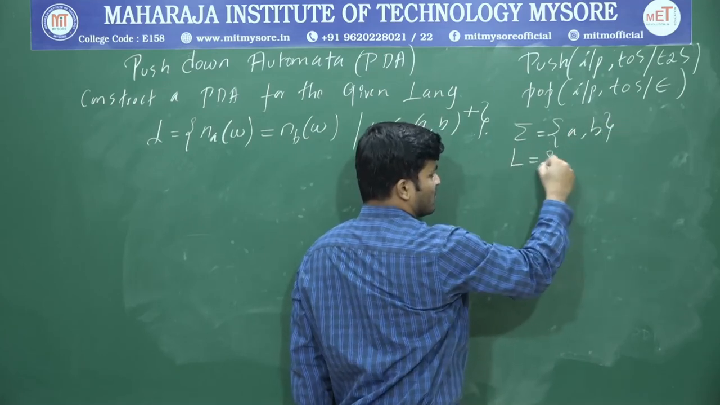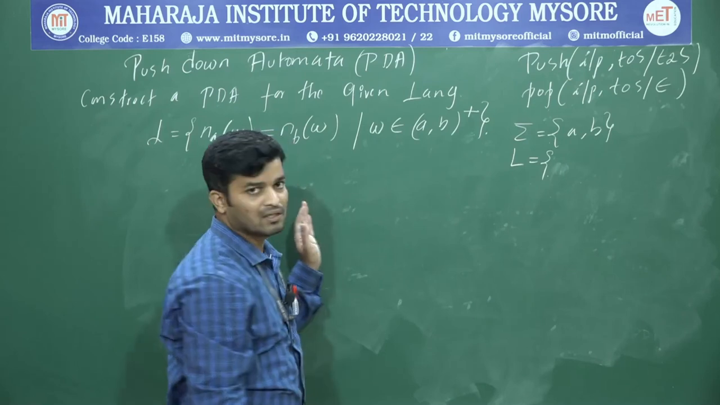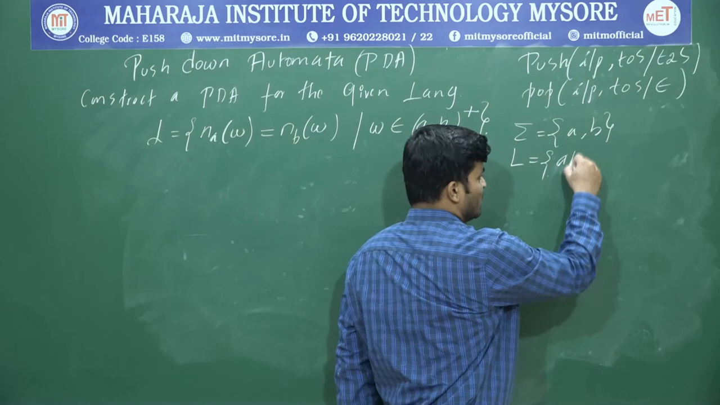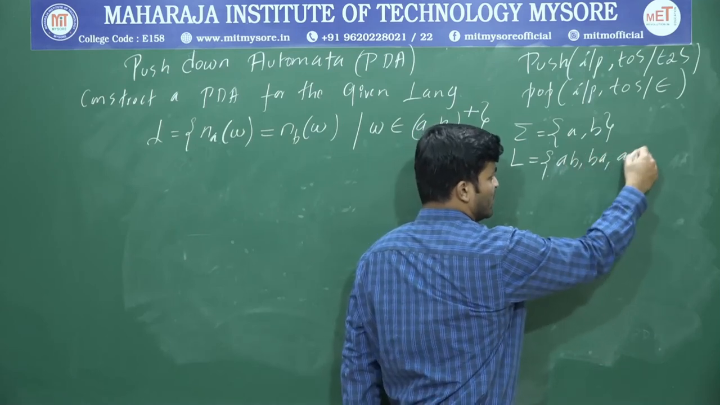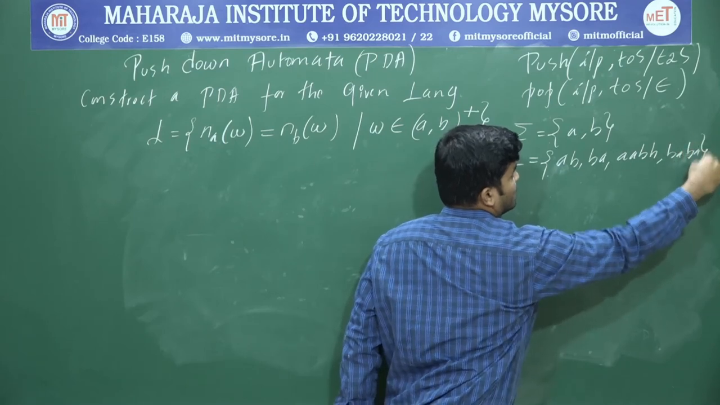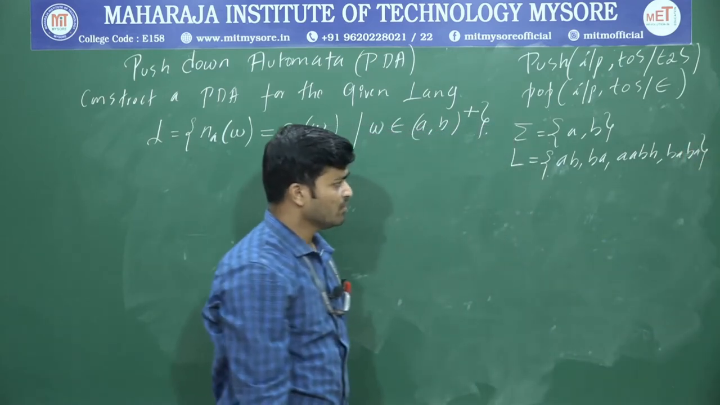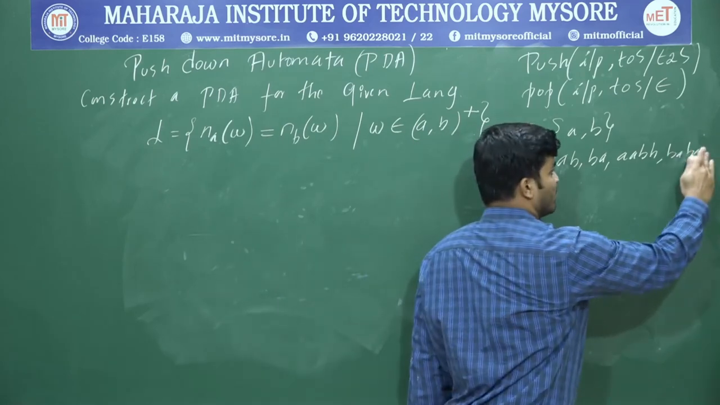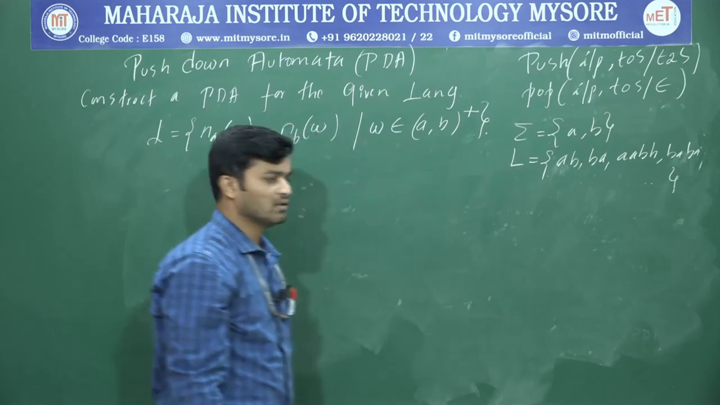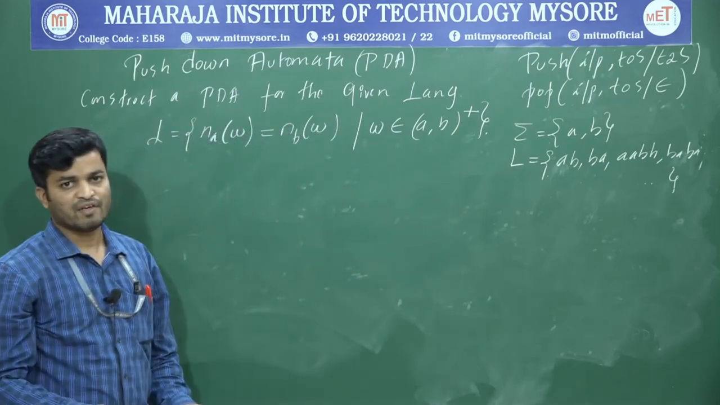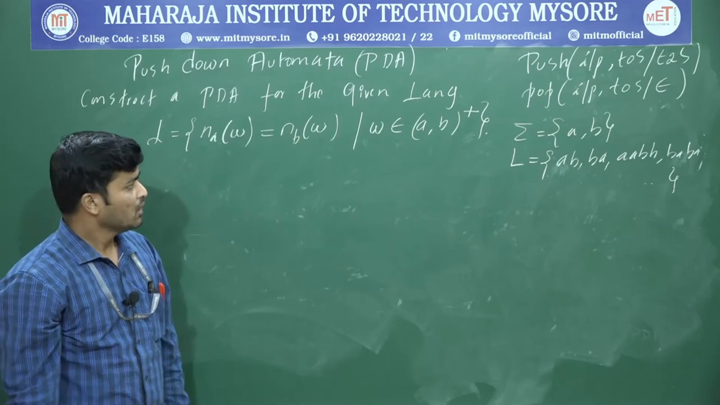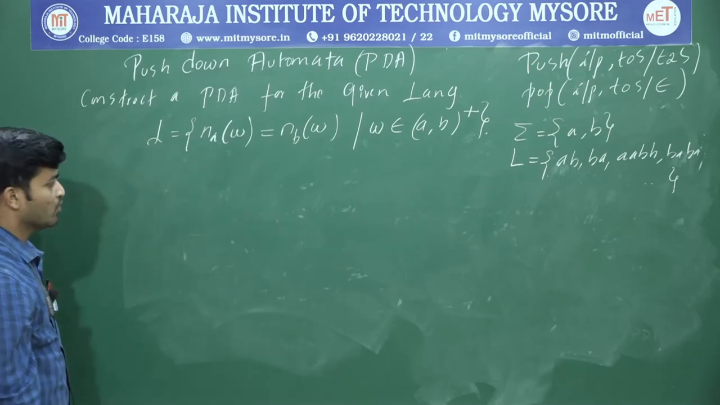And what about the language? We're going to have all the strings such that the number of A's and the number of B's are equal. So it may be AB or even BA, or AABB or BABA. BABA means it will continue. We can form any number of strings, but the condition is that the number of A's and B's must be equal. That's it. So A and B can be in any position. Now we have to design the PDA.